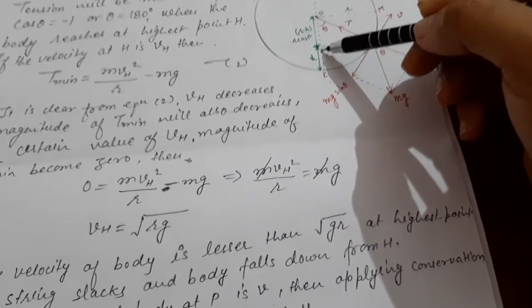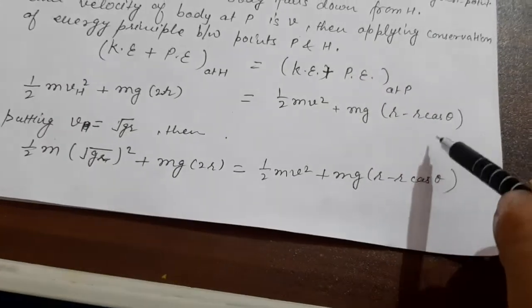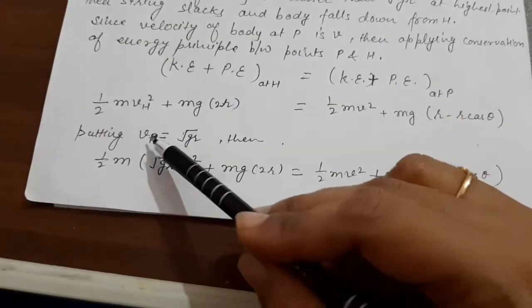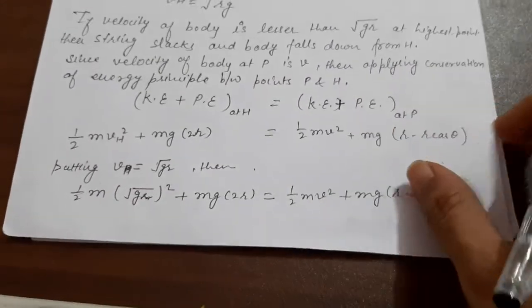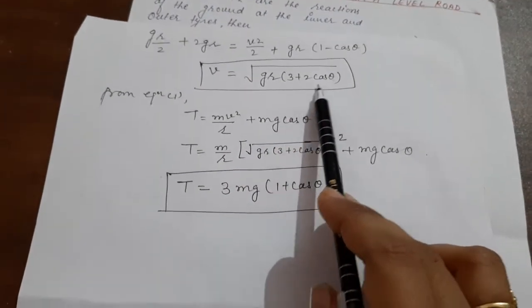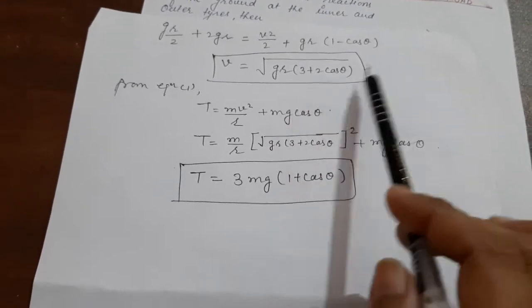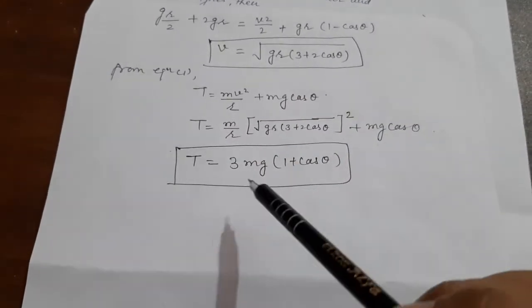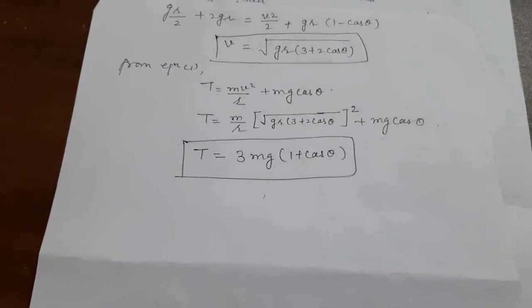Okay children, now putting the value of vh here, we will get the final expression of velocity, which is v equals under root gr times 3 plus 2 cos theta, and when we put this value in equation number 1, we will get the expression of tension also.